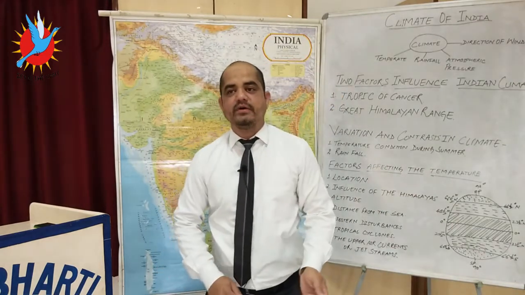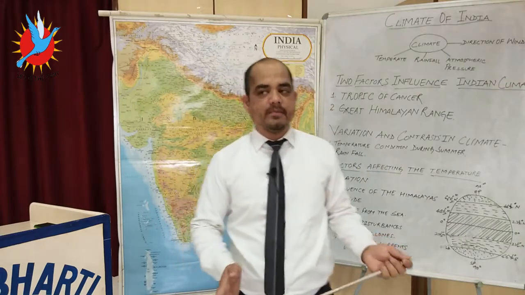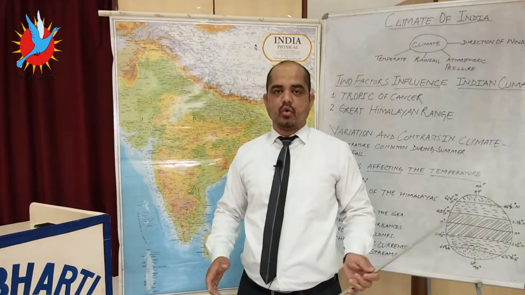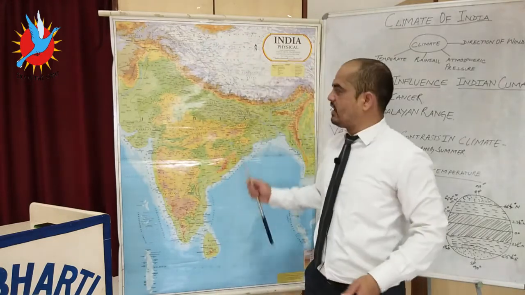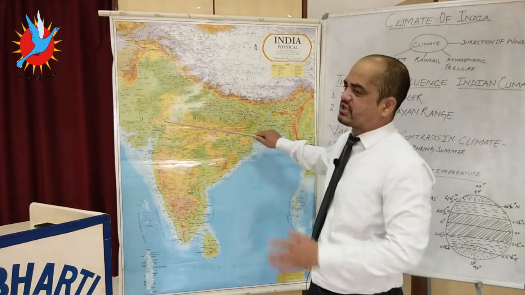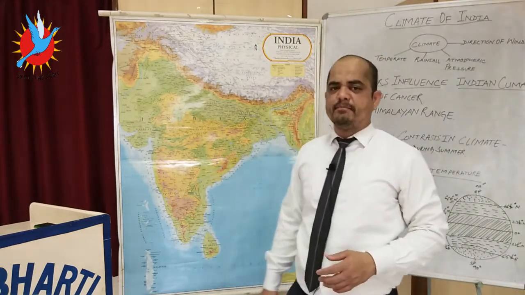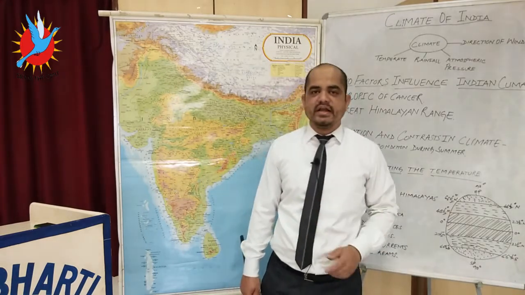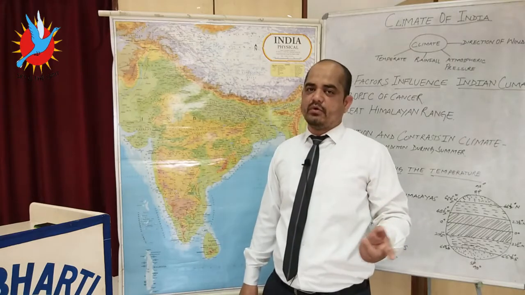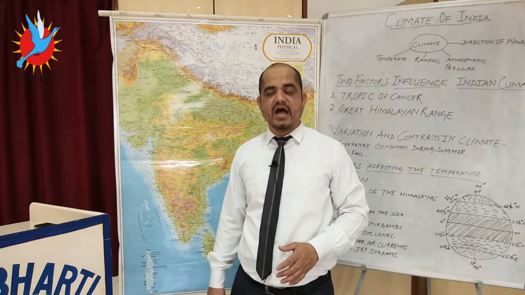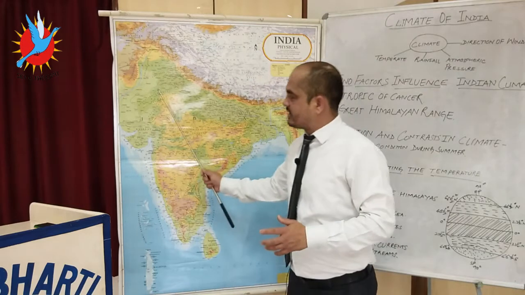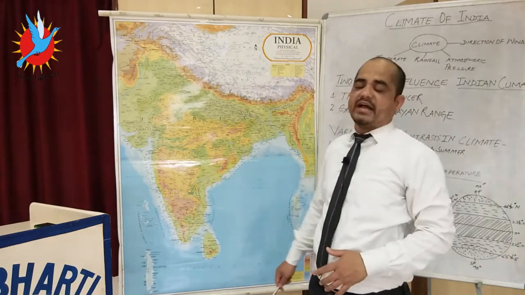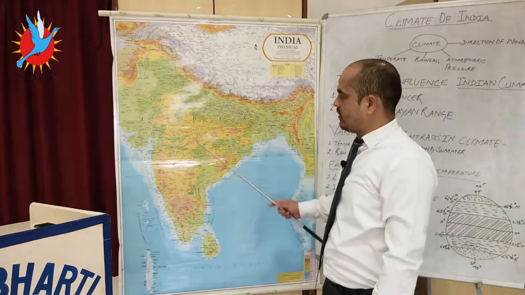Now next we will discuss the cold weather season. When we discuss the cold weather season, we are in the months of December to February, or maybe half of March. In the cold weather season, the maximum parts of India and the area which lies above the Tropic of Cancer are under the impact of very low temperature, and low temperature will create high pressure, as I have already told you. High temperature will create low pressure, and low temperature will create high pressure. So because of this low temperature, the area which lies above the Tropic of Cancer has extreme high pressure created.